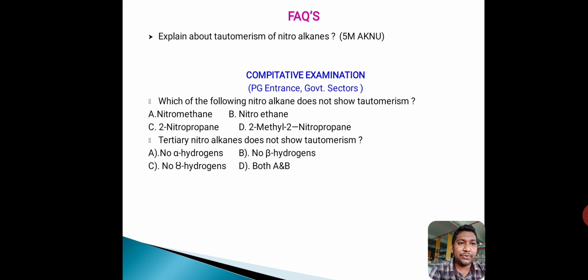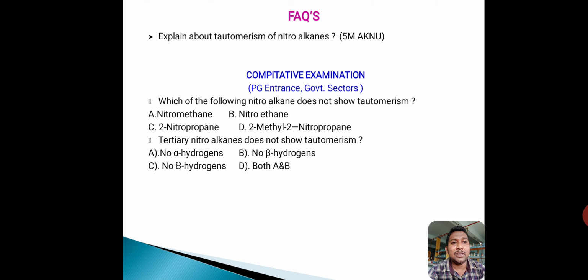And frequently asked questions. Explain about tautomerism of nitroalkanes. This is a 5 marks question for AKNU examinations. And next, competitive examinations, meaning PG entrance exams for all universities, either AU or AKNU or Pondicherry or Kakatiya University, Osmania University and HCU University. So these are asked in PG entrance exams, and also some government sector exams.